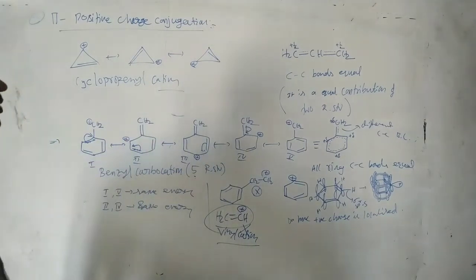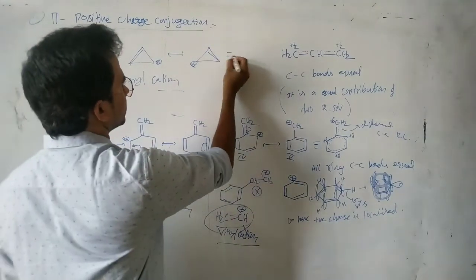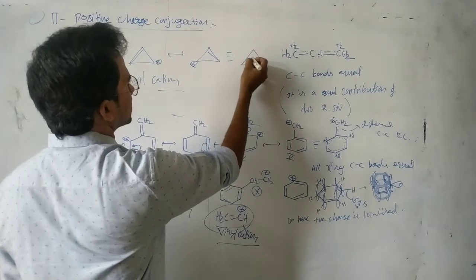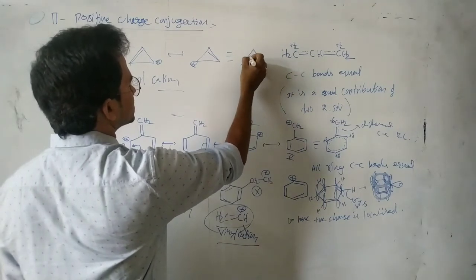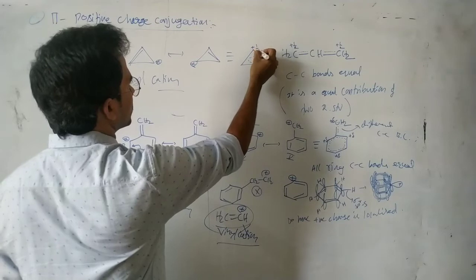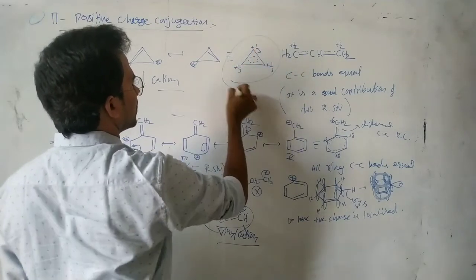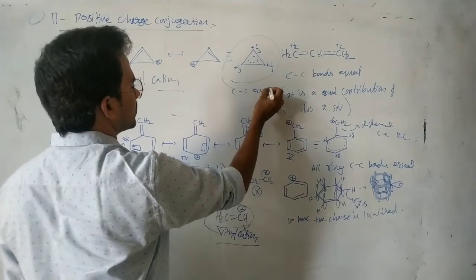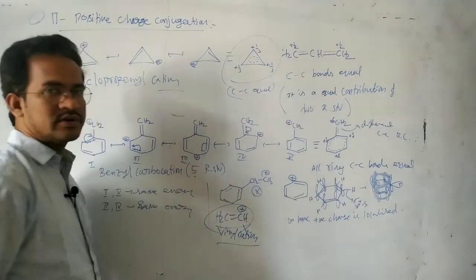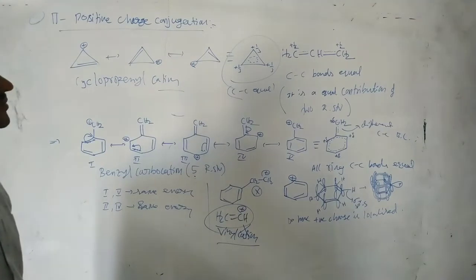Cyclopropenyl cation, or cyclopropenyl carbocation. So your resonance hybrid is like this. Every bond has some double bond character. So here plus 1/3, here plus 1/3, here plus 1/3. Here all carbon-carbon bonds are equal. All carbon-carbon bonds are equal in this one.